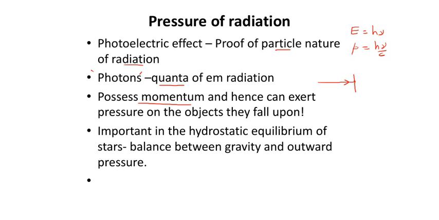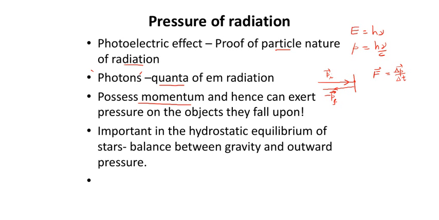The basic reason is that there is an initial momentum of the particle in the incident direction, and as the momentum is conserved, there will be a final momentum, and the momentum being a vector quantity, there is a change in momentum. And whenever there is a change in momentum, Newton's laws help us to define the force. So the force exerted will be equal to the change in momentum delta P divided by the time taken for that momentum change to happen.